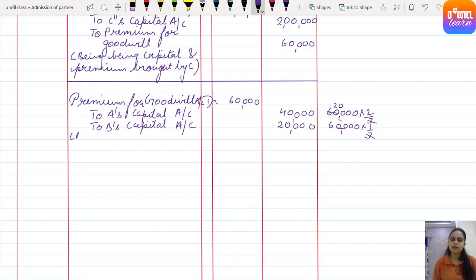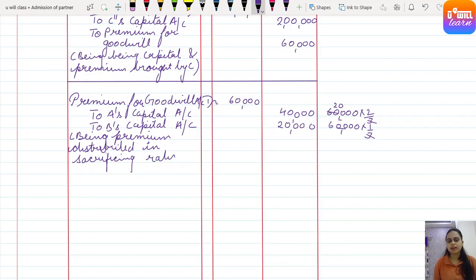What do we write? Being premium distributed. Why do we distribute premium? Because the gaining partner has to compensate the sacrificing partners in their sacrificing ratio, and so for that he brings premium for goodwill, and that gets divided among the sacrificing partners or old partners in which ratio? Sacrificing ratio. Clear? So being premium distributed in sacrificing ratio.